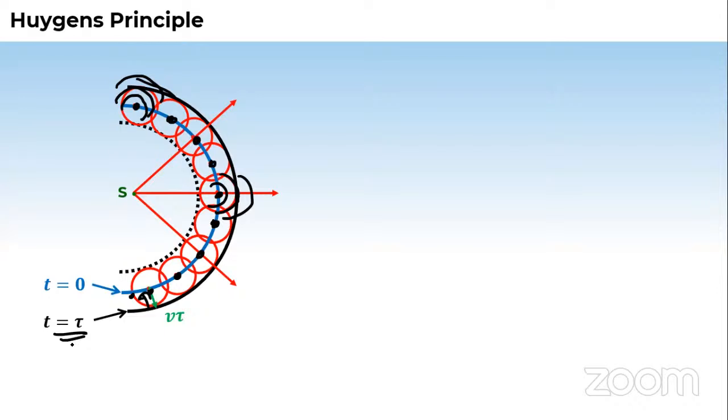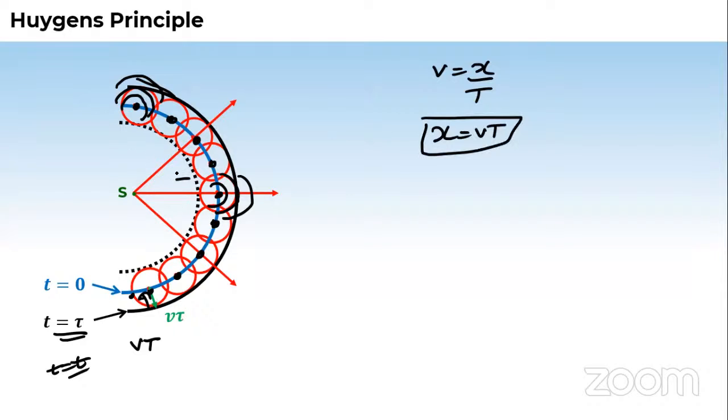These are just symbols, don't get confused. You can use t here, so we'll get vt. Suppose we know v equals x by t, so x will be vt. It means the wavefront has traveled the distance x equals vt in a time t. And this black circle gives you the new location of the wavefront. This was the principle. Is this clear, students?